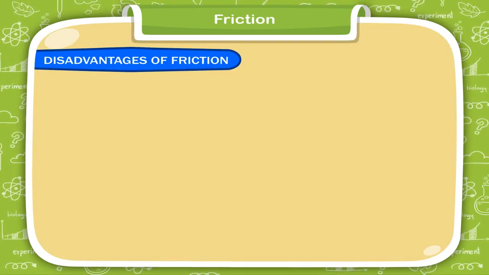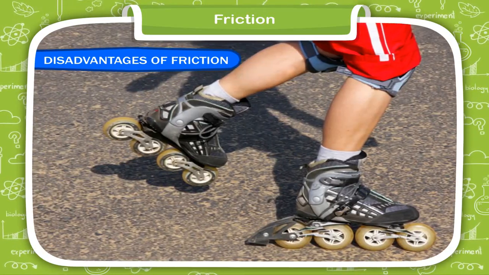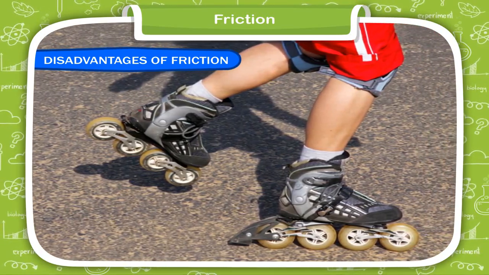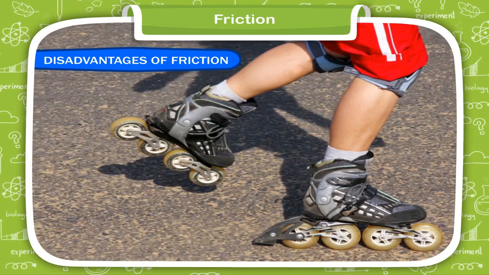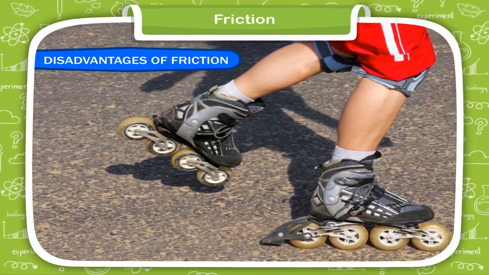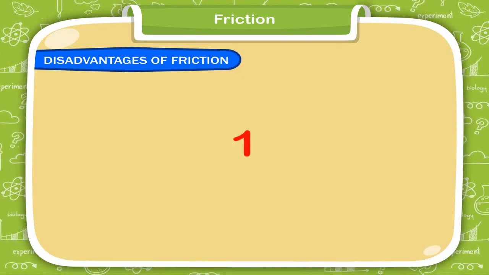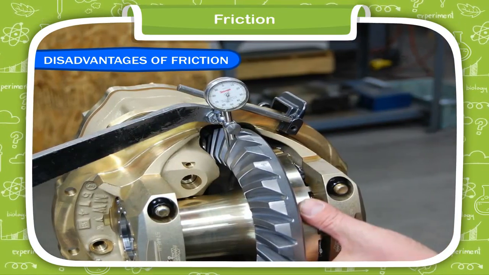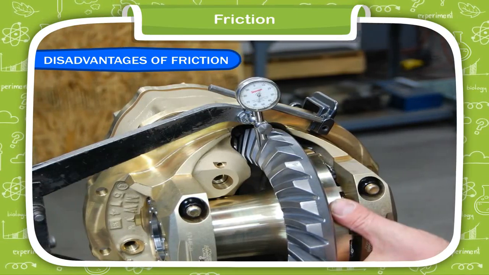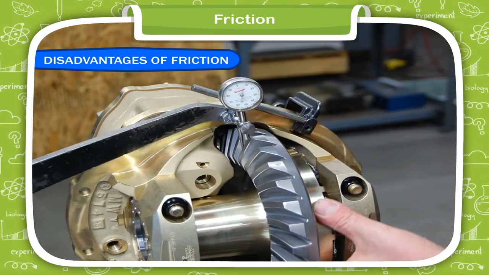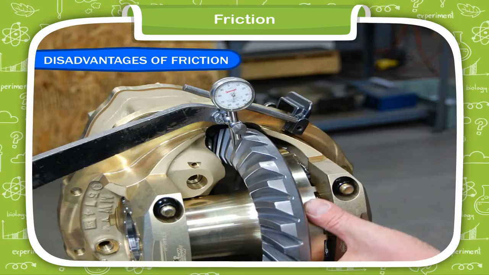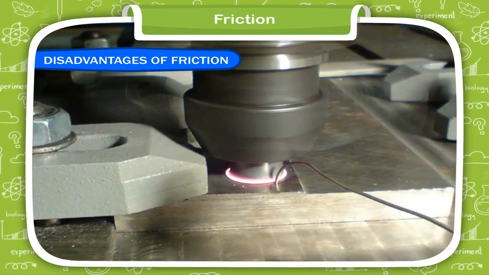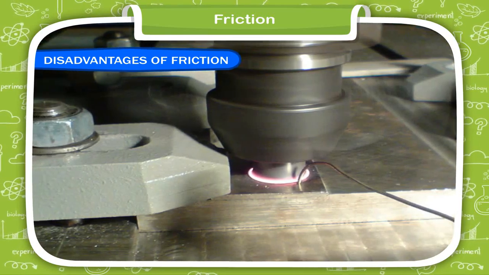Disadvantages of friction. Although friction is of great importance in our life, yet in many cases it acts as an evil. Some of the disadvantages of friction are: 1. Friction reduces the efficiency of a machine, as it causes wear and tear in machinery parts that are in contact and moving. 2. The generation of heat due to friction can damage the surfaces in contact.